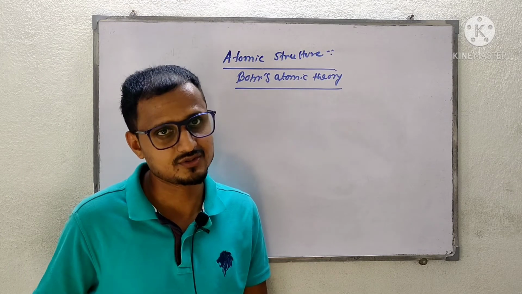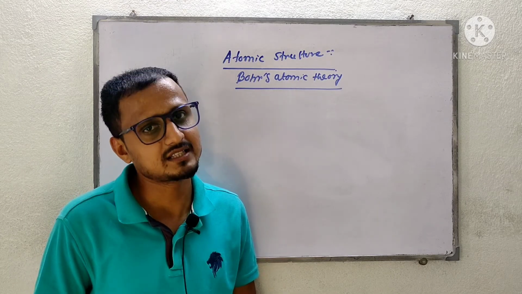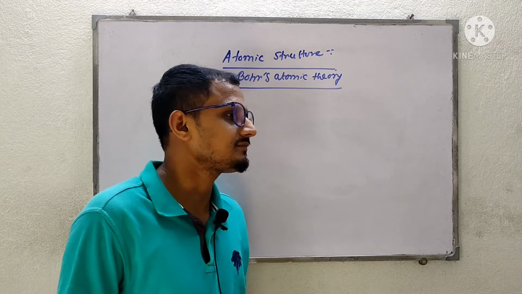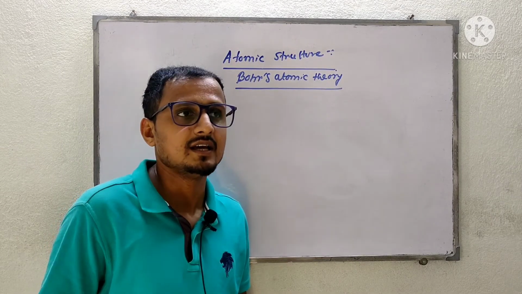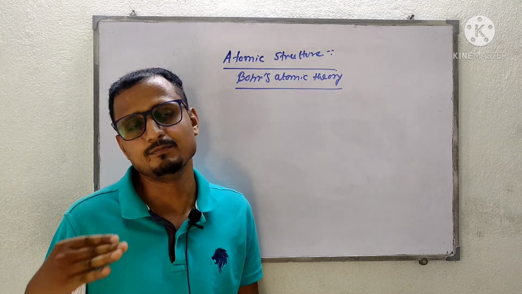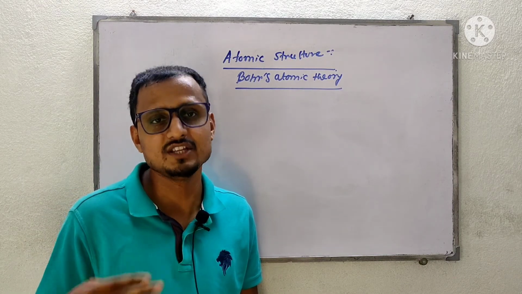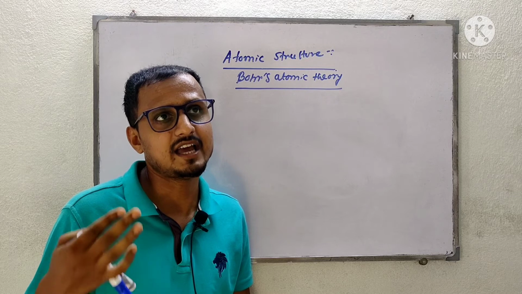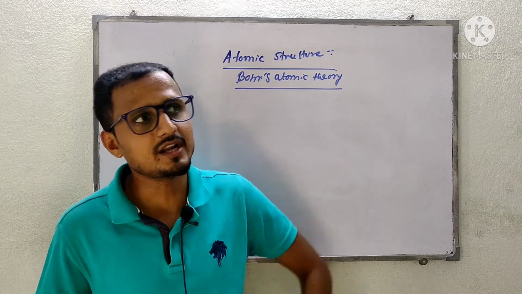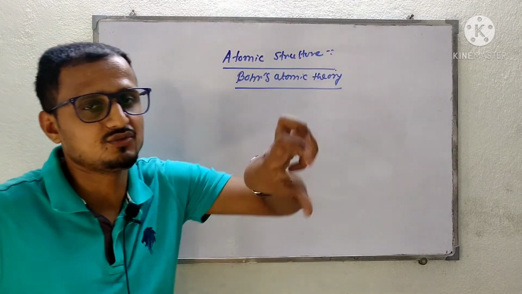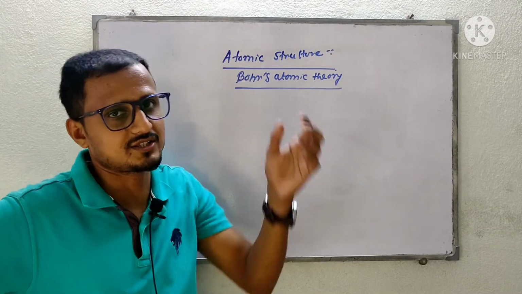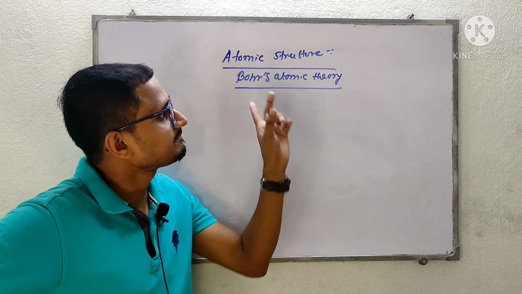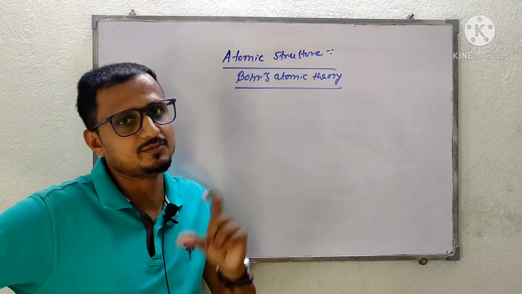That is the third postulate. And the number 4 postulate says that during a chemical reaction, these atoms will combine with each other in integer values. That means 1 atom of oxygen and 2 atoms of hydrogen form the water molecule. They will not combine as a fraction. So this is Dalton's atomic theory.